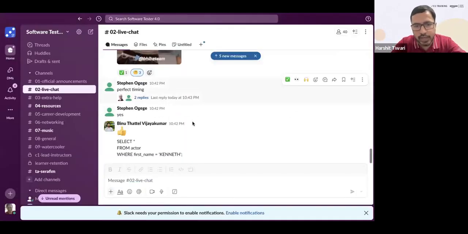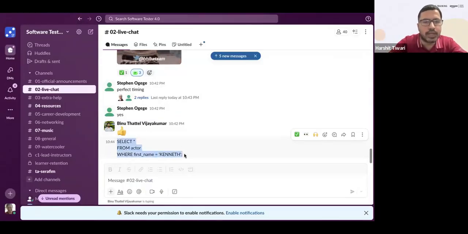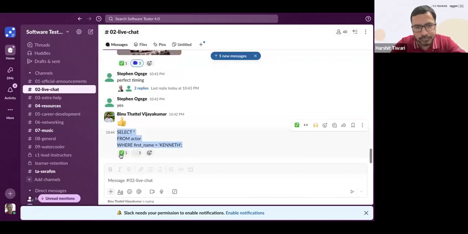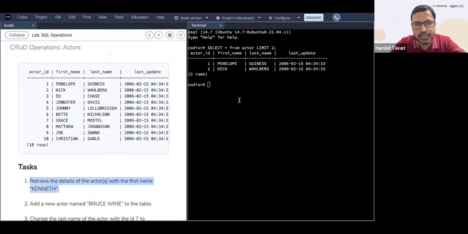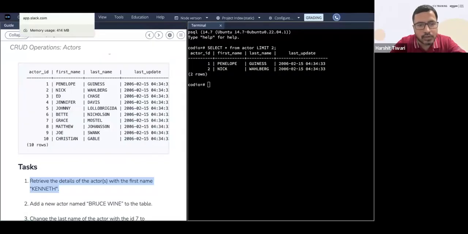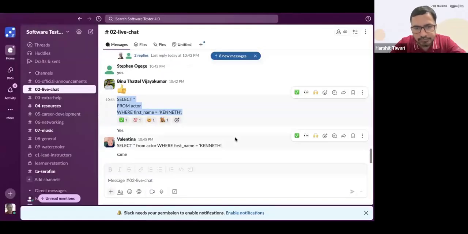Give me the query. Binu says select star from actor where first name equal to Kenneth. Binu, great, have you run this query? Looks correct to me, but others try. Execute the query in your lab exercise and tell me what the last name of Kenneth is. Valentina says the same, select star from actor where first name equal to Kenneth.